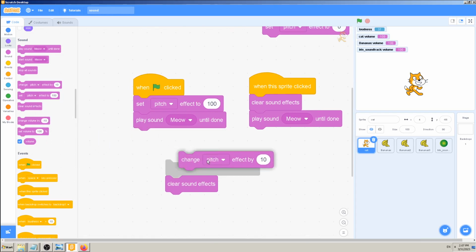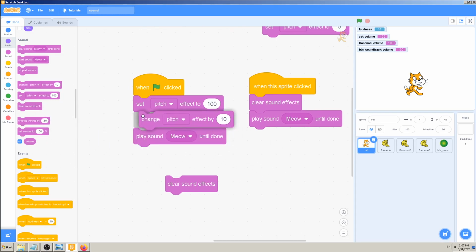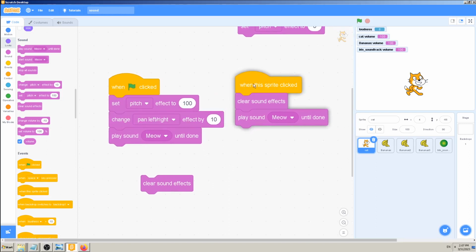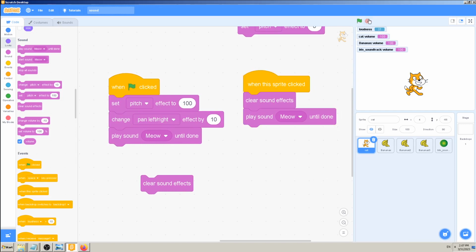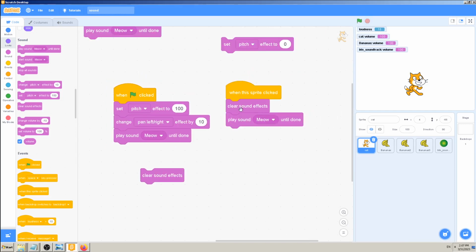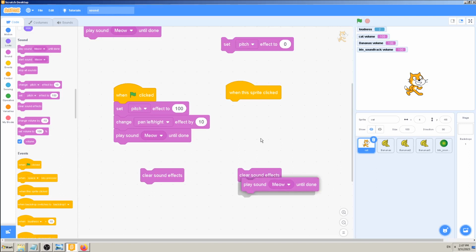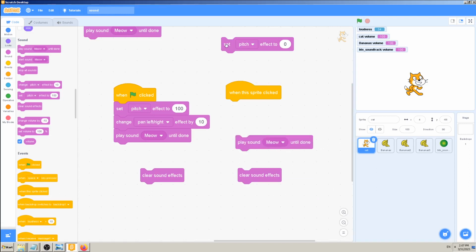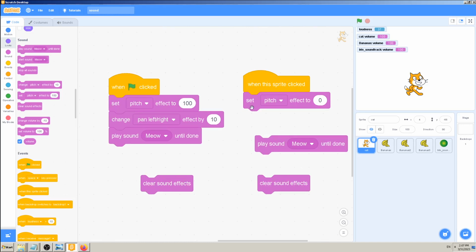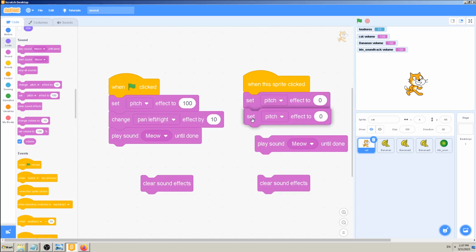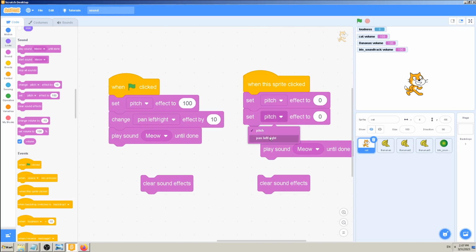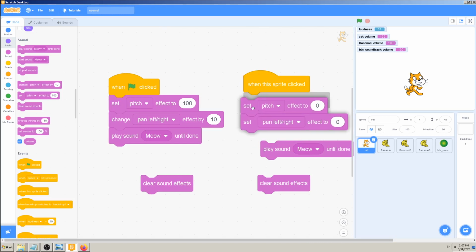So for example, I could use set pitch effect and set pan left right, a couple of different effects. And if I don't use clear sound effects, I would have to delete all of those, or make them 0 with set pitch effect, set pan left, and so on. So you can get confused and messy.